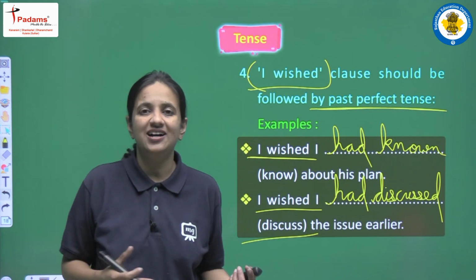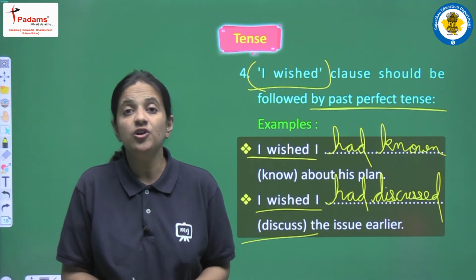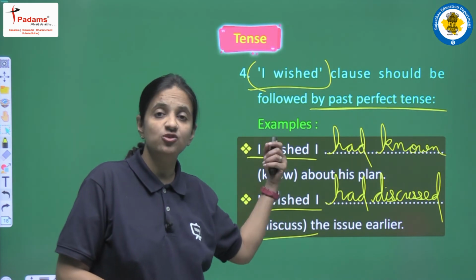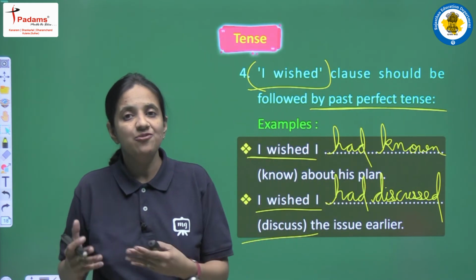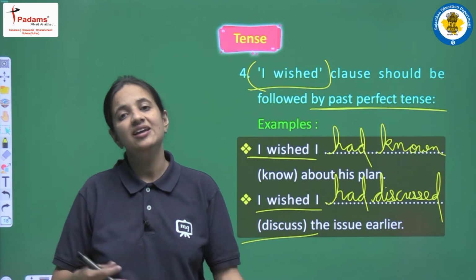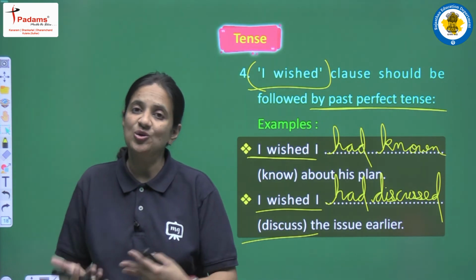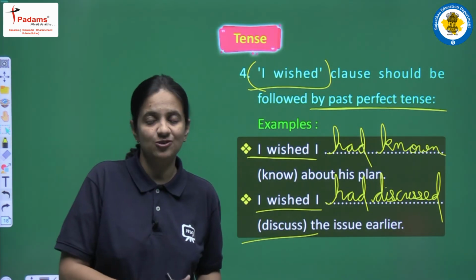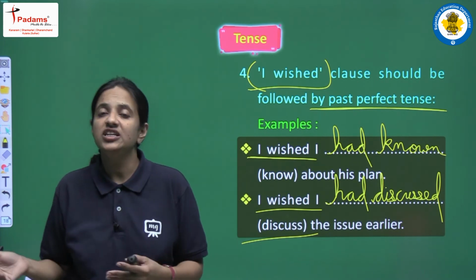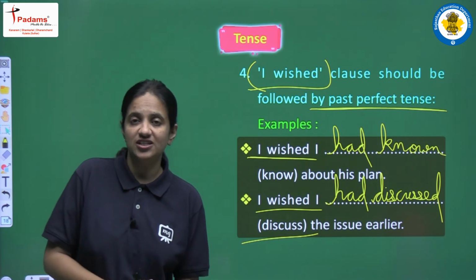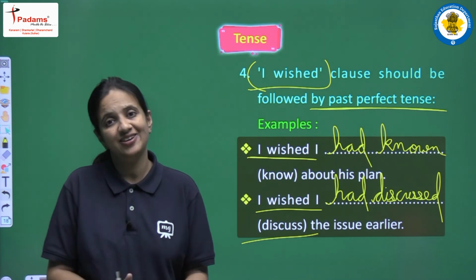Okay, so these are the structures that you have to learn: if it is I wish, which tense we have to use; if it is I wished, which tense we have to use; and if there is a wish before the blank, which form of the verb to fill in the blank. So these all are very particular structures that you have to learn very carefully.